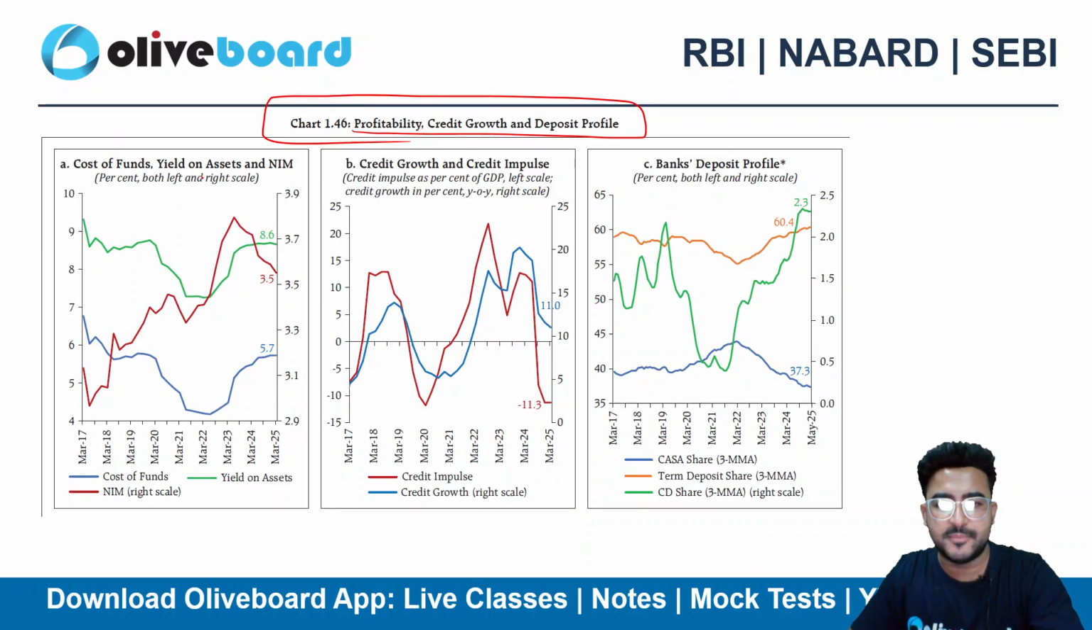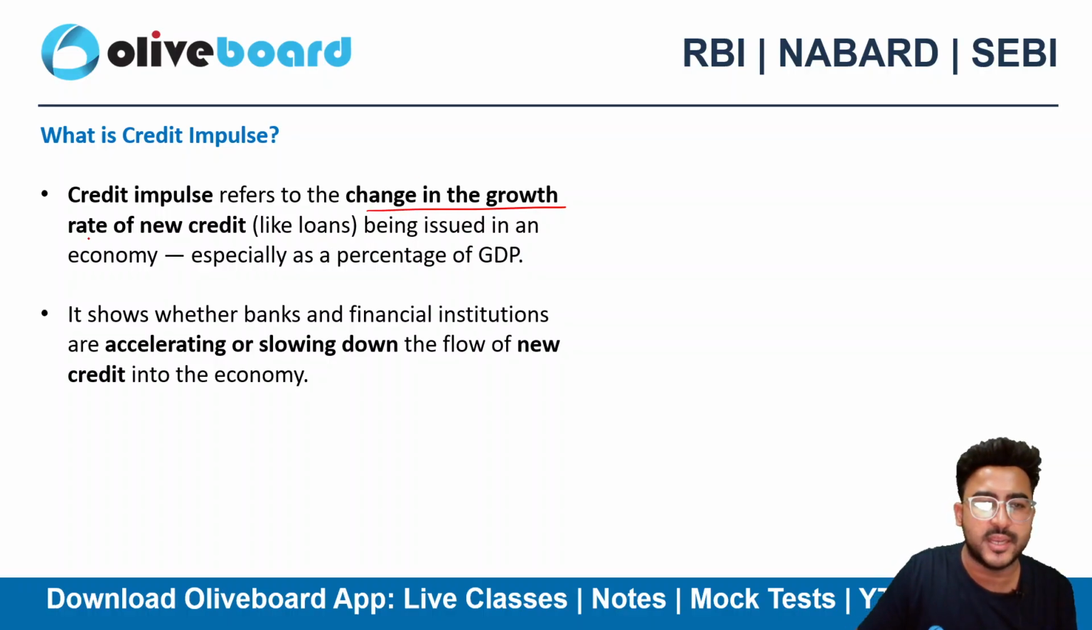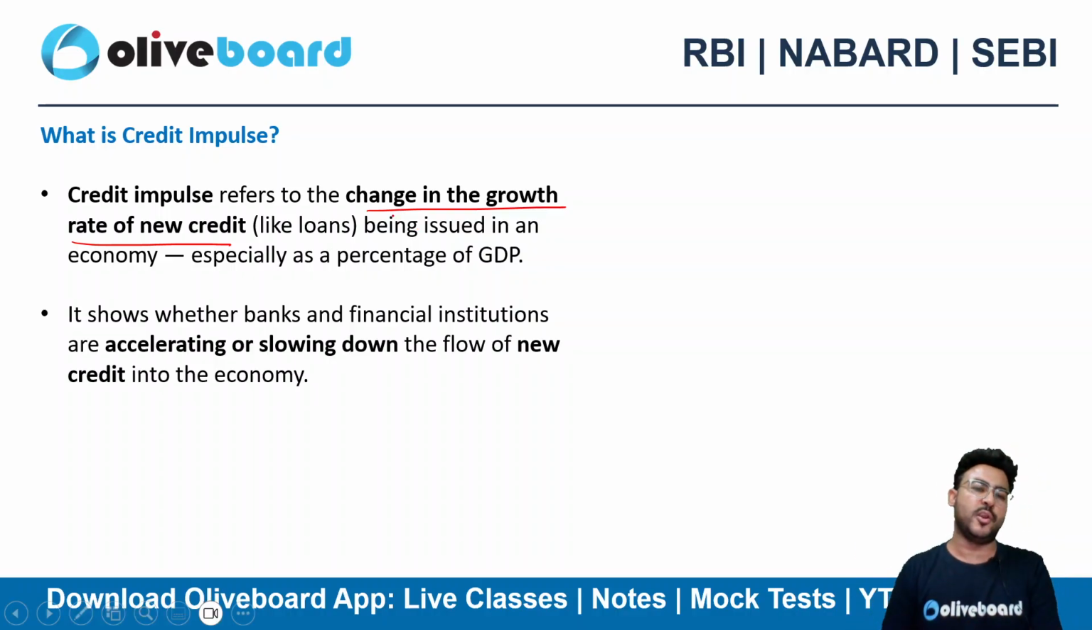Now what is credit impulse? One word I can see here is credit impulse. One is credit growth, and we can see a decrease in credit growth as we discussed. There is a sharp decline in the credit impulse as well. So what is credit impulse? It is nothing but the change in the growth rate of new credit, whether you are able to give new credit in the economy or not, right?